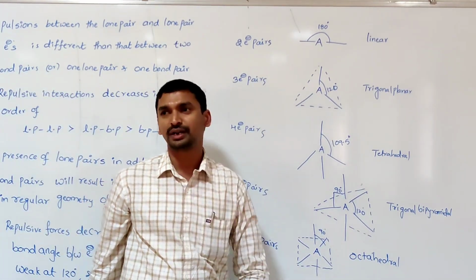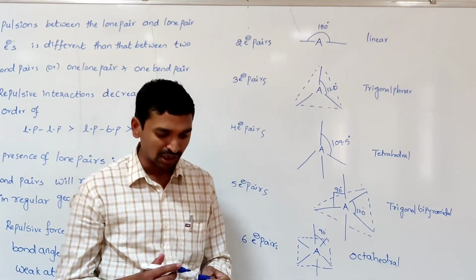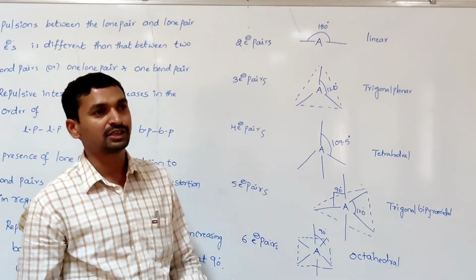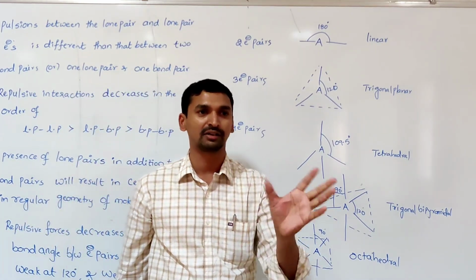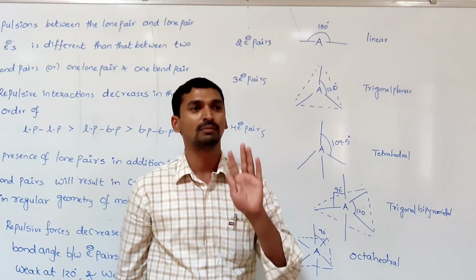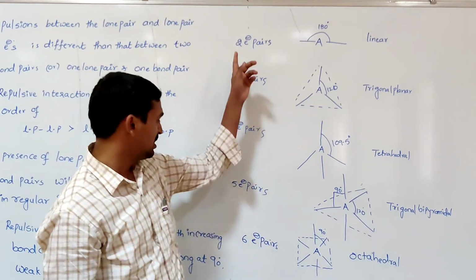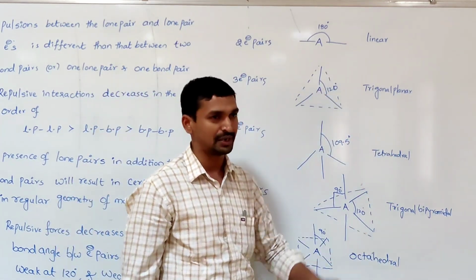Here there are two important geometries. Normally we use the terms electronic geometry and molecular geometry. Electronic geometry means we consider the electron pairs; we don't mind whether it is a bond pair or a lone pair. The total number of electron pairs is taken into account, and based on that number we can name the geometry.